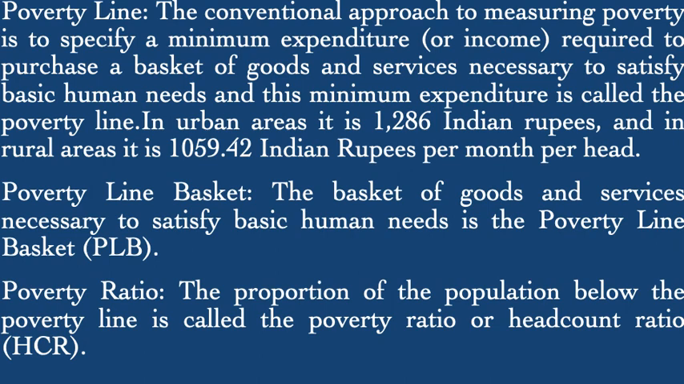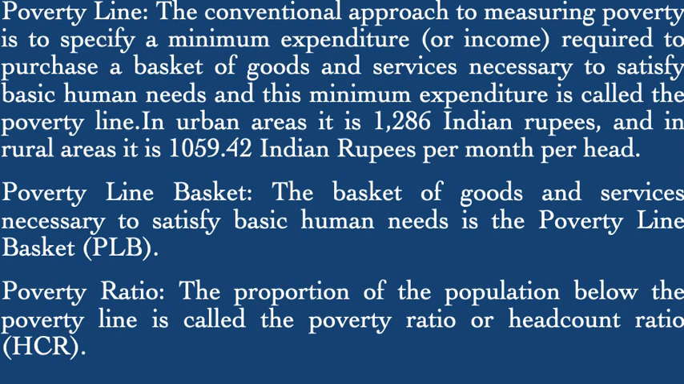Now, let us look into the basic concepts of poverty line, basket, and poverty ratio. What is the poverty line? The conventional approach to measuring poverty is to specify a minimum expenditure or income required to purchase a basket of goods and services necessary to satisfy basic human needs, and this minimum expenditure is called the poverty line. In urban areas, it is 1286 Indian rupees per head, and in rural areas, this is 1059.42 Indian rupees per month per head.